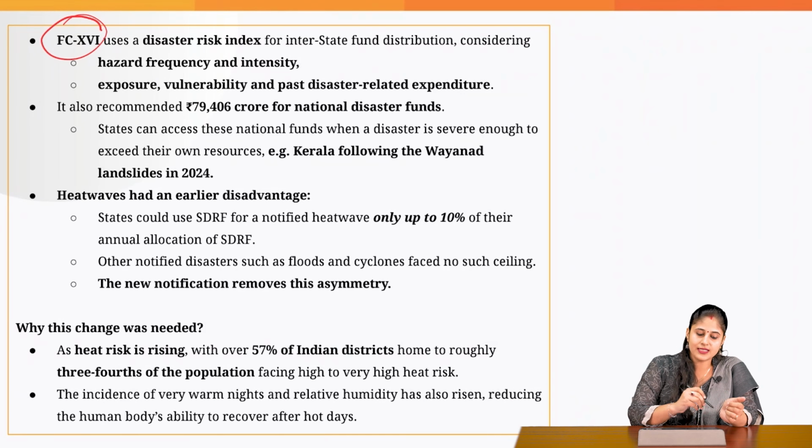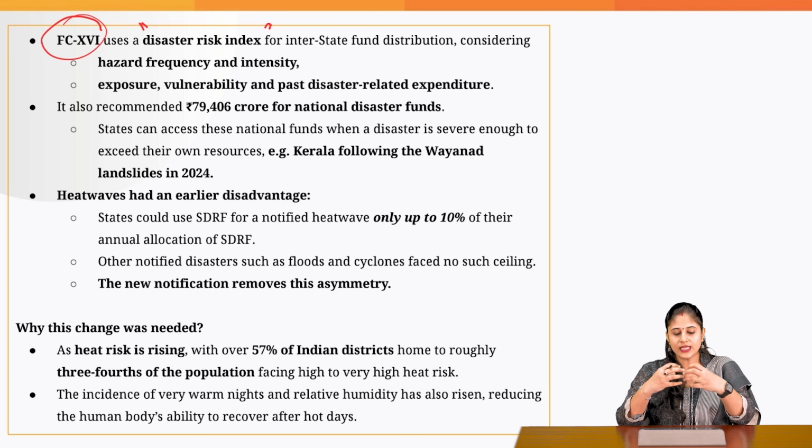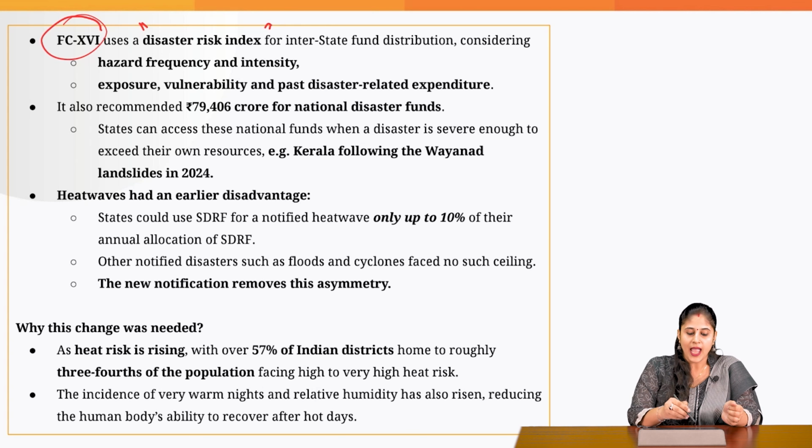Now, the 16th Finance Commission uses a disaster risk index for doing the interstate fund distribution. This index is based on certain factors, that is hazard frequency, intensity, exposure, vulnerability, and past disaster related expenditure done by that respective state.